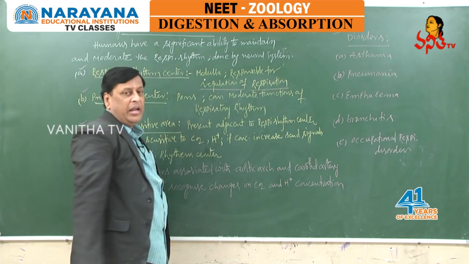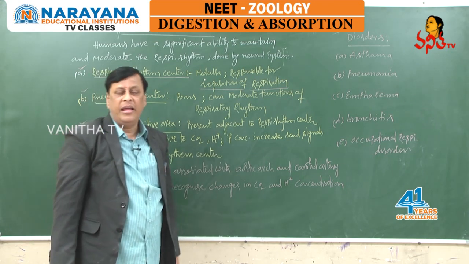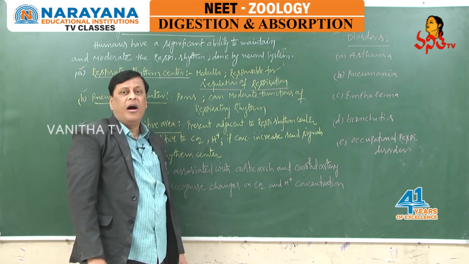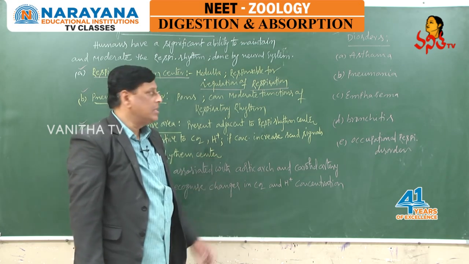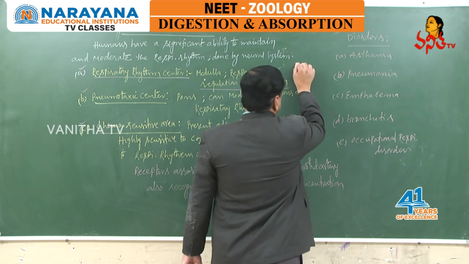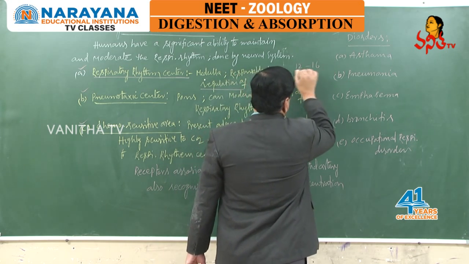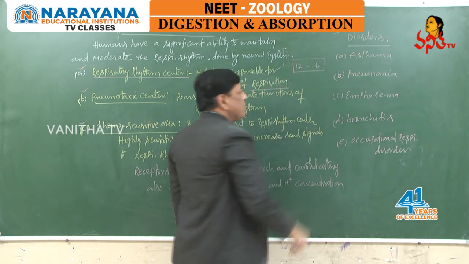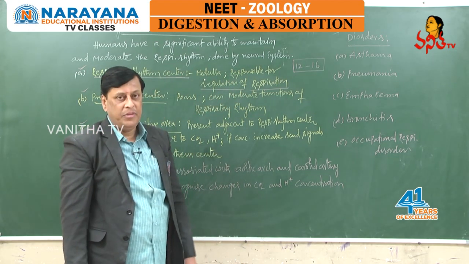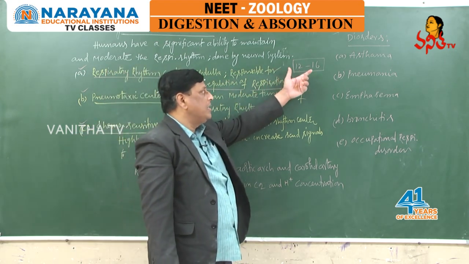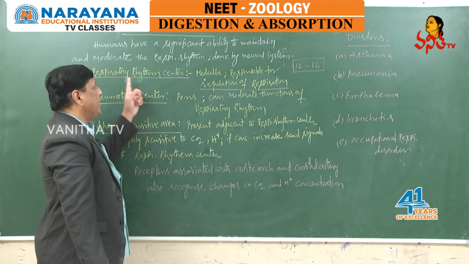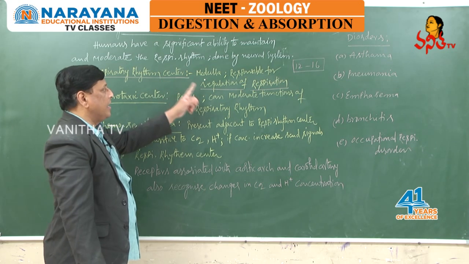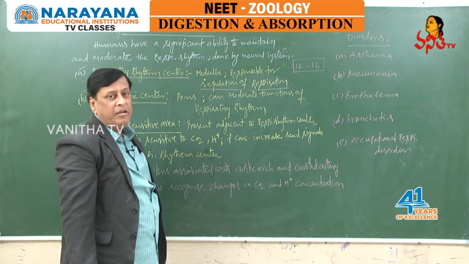Inspiration and expiration, or inhalation and exhalation, are always regulated, because per minute a human being generally respires a minimum of 12 times and a maximum of 16 times. In order to maintain this range of respiratory rhythms, the respiratory rhythm center, which is located in the medulla, is always regulating.